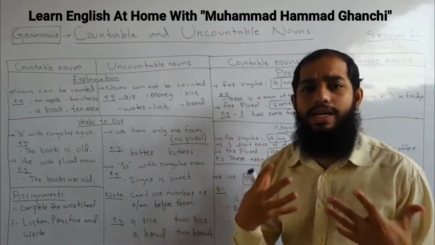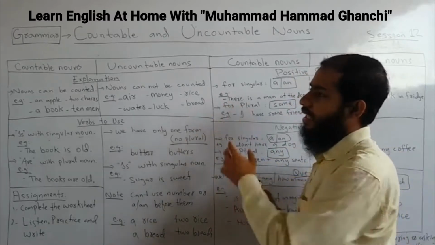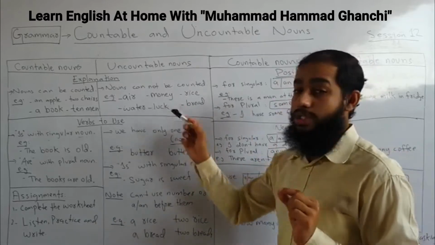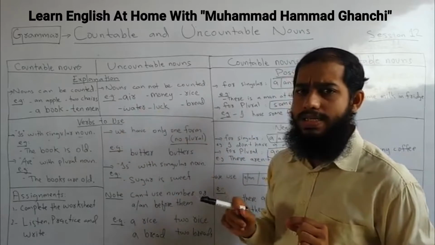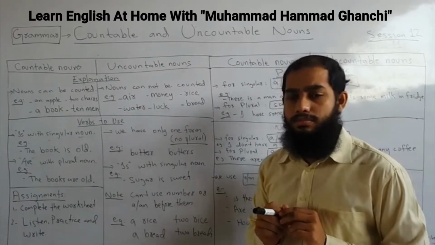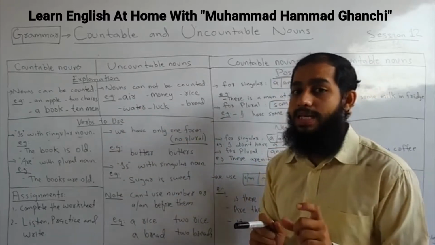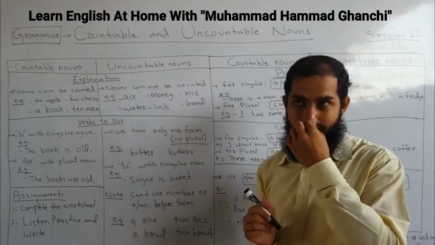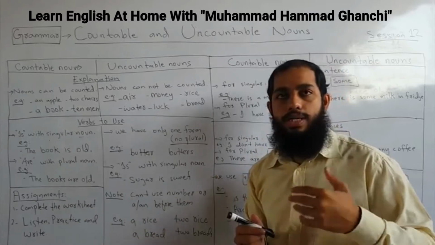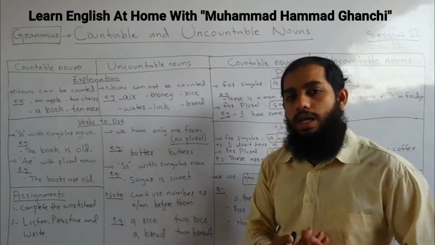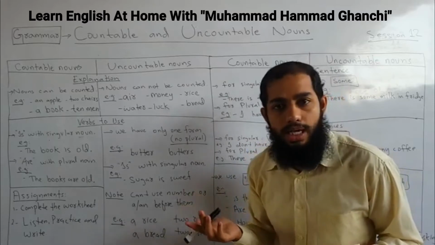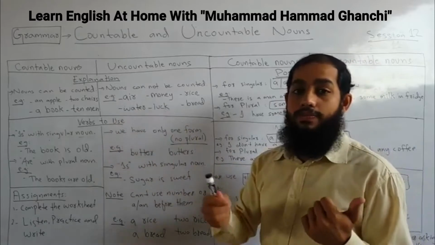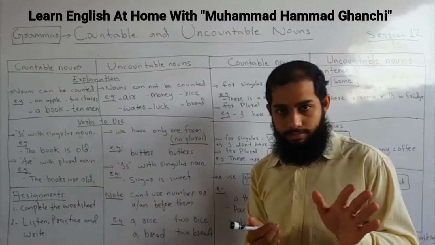Let's make it more clear. Except these nouns, what are the other nouns? Be focused, it is a very important point for you. Air. What is air? Air is a gas. It means we cannot count gas. We cannot count air. There are many other gases as well. Helium is a gas, we cannot count. Oxygen is a gas, we cannot count. So we cannot count a gas.